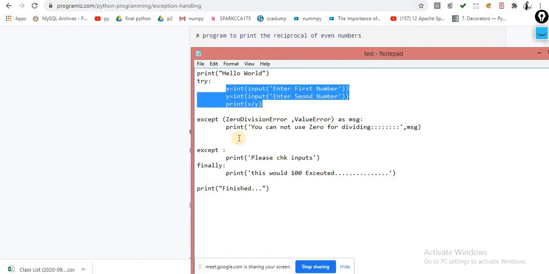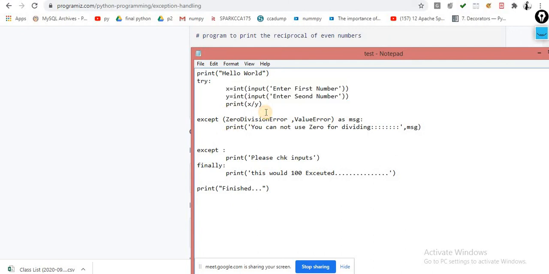Normally in real-time practice, we won't put any kind of logic inside the except block. There are very rare cases when we put some logic inside the except block, but in the normal standard of writing code, the risky code always goes inside your try block, and the except block is associated with your try block. Whatever exception is raised by the try block is caught by the except block.